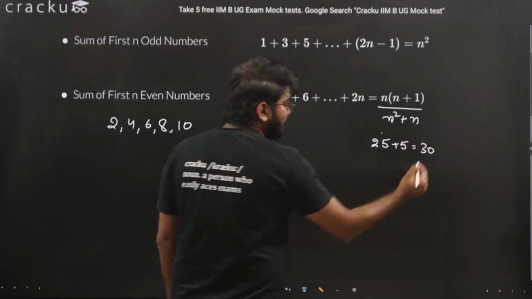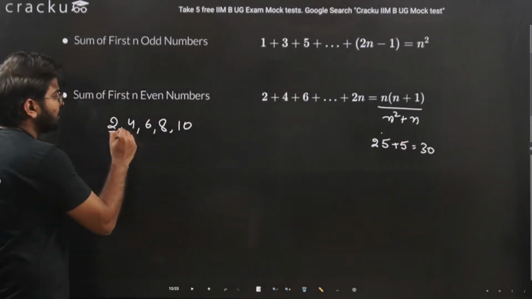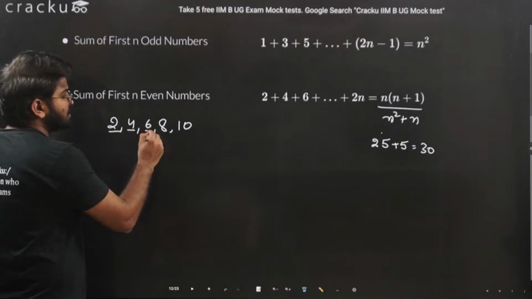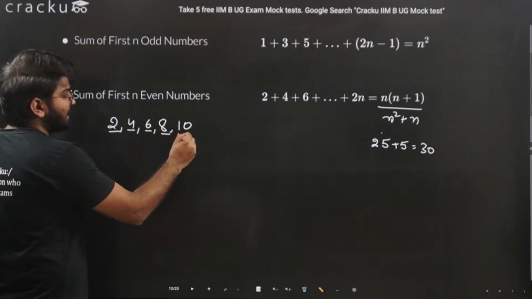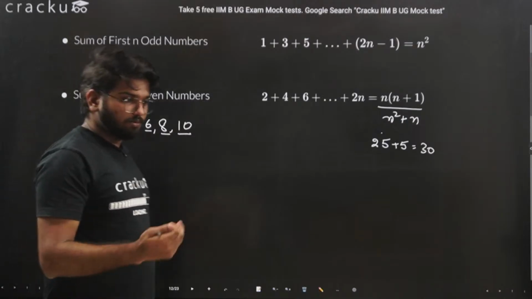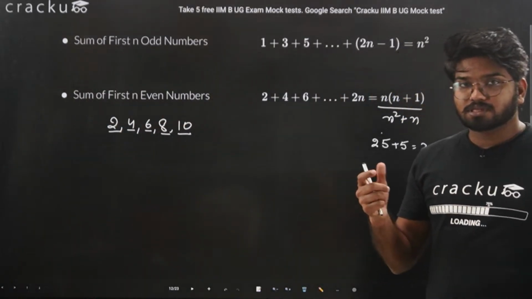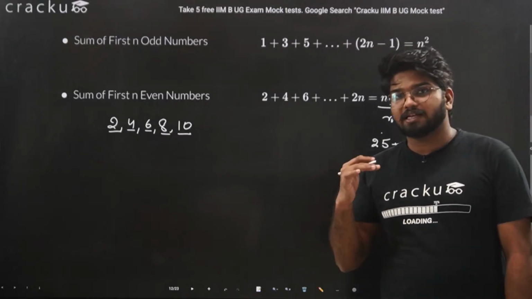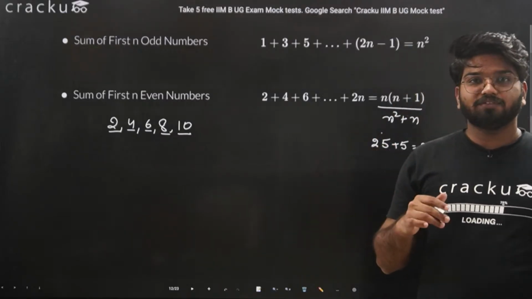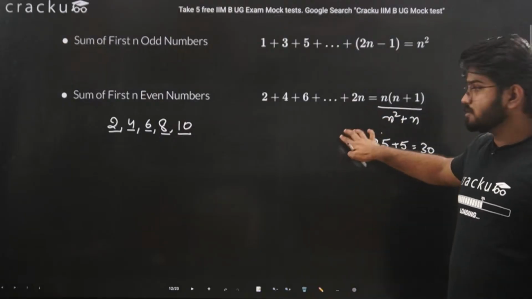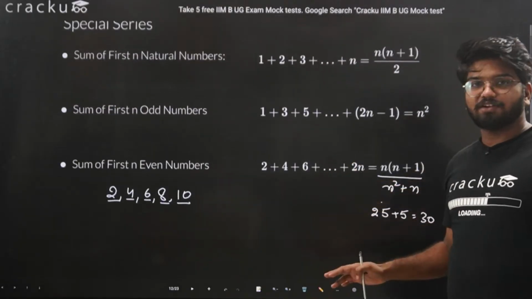This is equal to 30. If you calculate, this will be 2, 6, 12, 20 and 30 only. So if you are asked directly the sum of the first n natural numbers, first n odd numbers, first n even numbers, you remember these 3 formulas, and you can arrive at your answer.